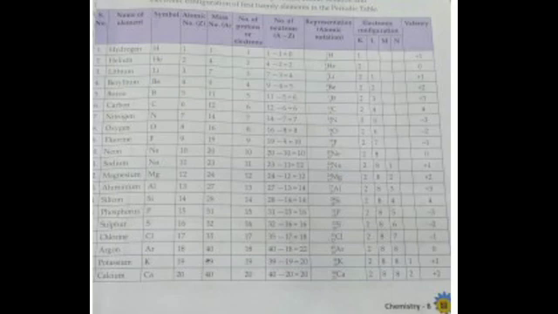Anyhow, these 20 elements you have to learn. You have to learn the symbols along with the valencies. Is that clear? When the atomic number and mass number are given, you should be able to calculate the number of protons, electrons, neutrons, and you can give the atomic representation as well. So this is what is given in this table.